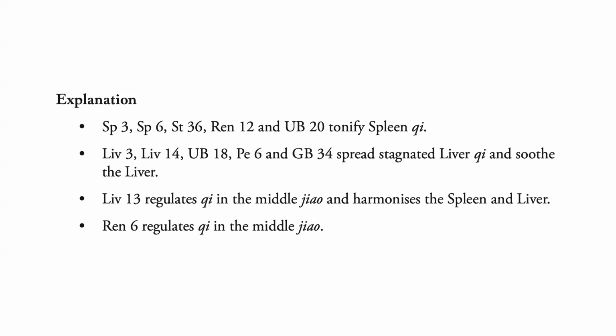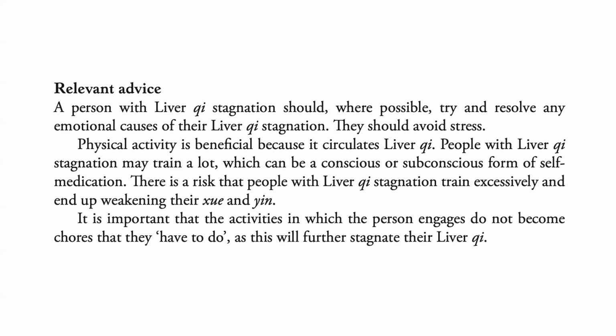Spleen 3, 6, stomach 36, Ren 12, and bladder 20 tonify spleen qi. Liver 3, 14, bladder 18, pericardium 6, and GB 34 spread stagnated liver qi and soothe the liver. Liver 13 regulates qi in the middle jiao and harmonizes the spleen and liver. Ren 6 regulates qi in the middle jiao. A person with liver qi stagnation should, where possible, try and resolve any emotional causes of their liver qi stagnation. They should avoid stress. Physical activity is beneficial because it circulates liver qi.